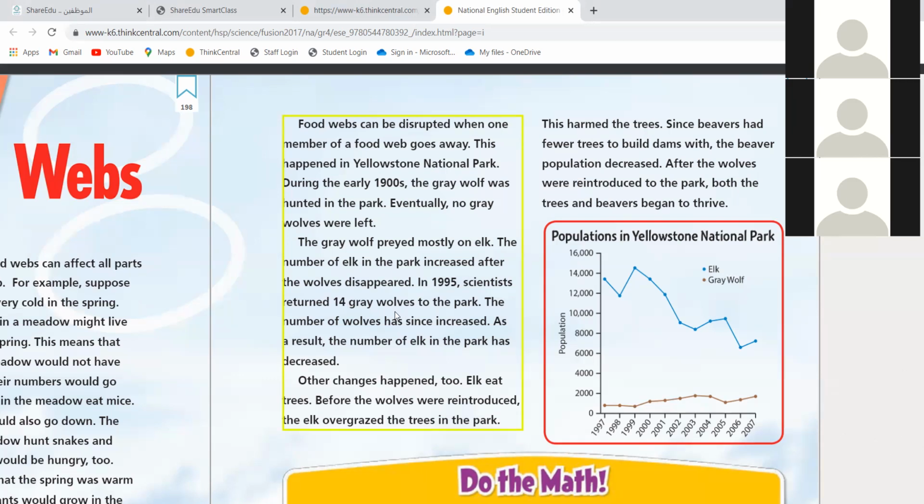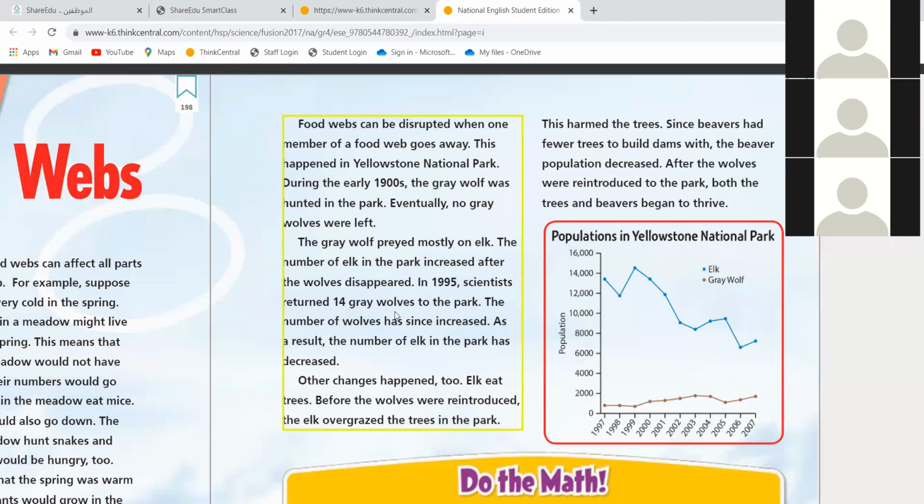The number of wolves has increased. As a result, the number of elk in the park decreased. Other changes happened too. Elk eat trees. Before the wolves were reintroduced, the elk overgrazed the trees in the park.